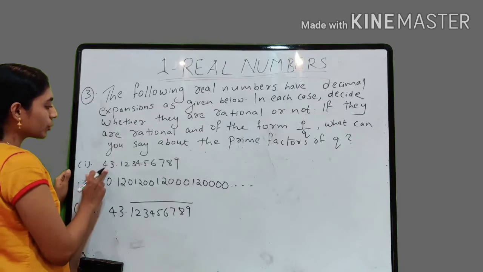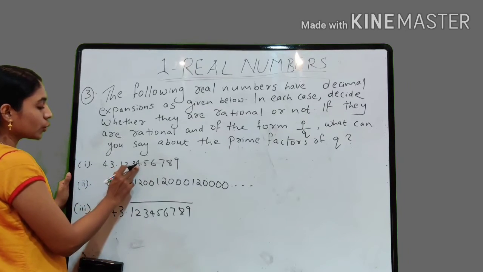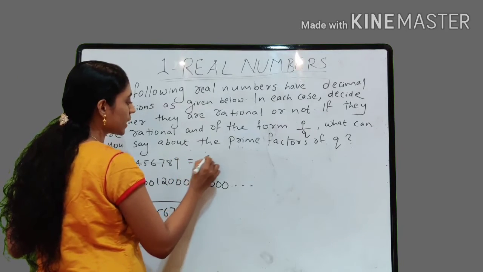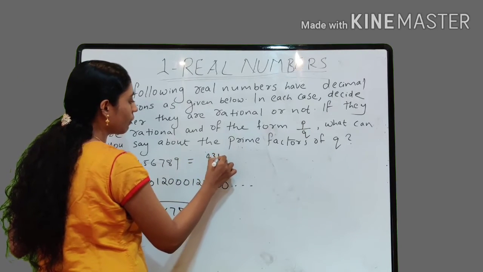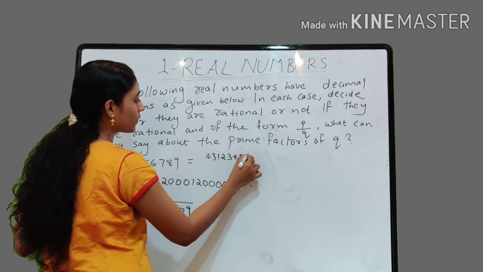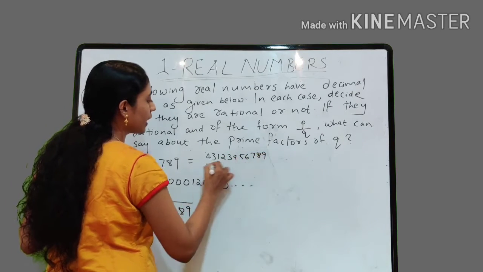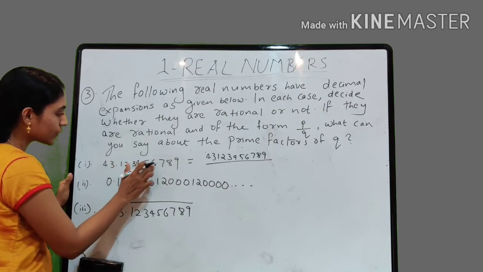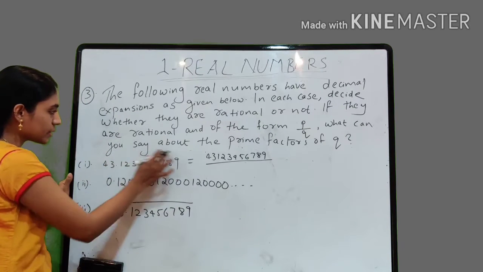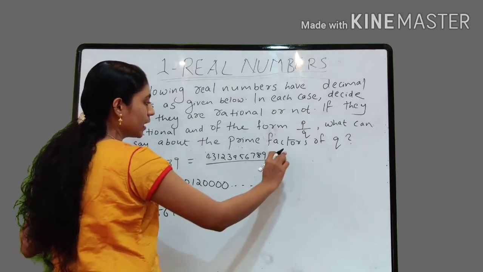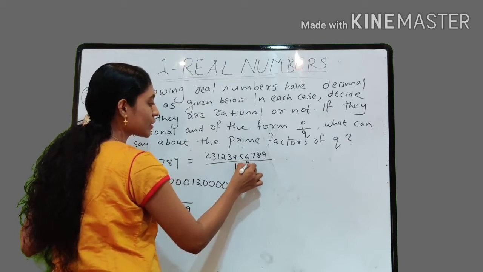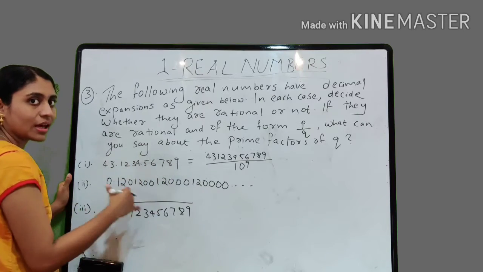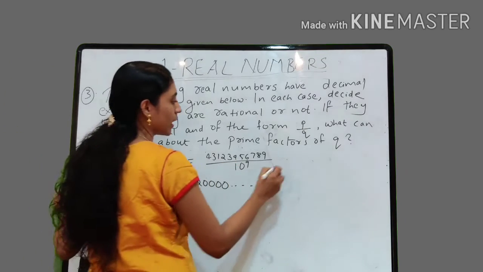So what about the first one, 43.123456789, which is equal to 43123456789 divided by, how many zeros will be there? After this decimal, 9 zeros will be there. That means this number divided by 10 raised to 9 can be written like this, because 9 zeros will be there in the denominator. So 10 raised to 9.